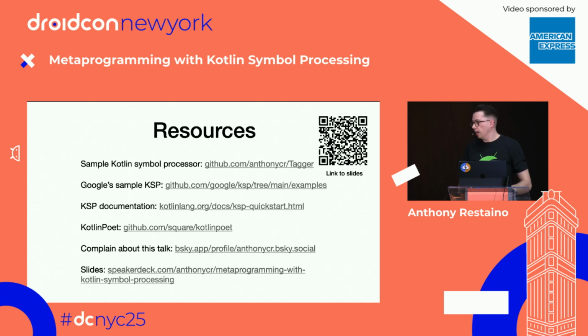So that's all I have. Here are some resources. I have a sample project that has this tags processor. It's very simple. The Google KSP project also has some examples, which I think are really good. Surprisingly, and I say surprisingly because documentation is usually not very good, I think the KSP documentation is really good. Shout out to Kotlin Poet. That is a great project, and you should never ever write all of your code in a text file by yourself. Always use something declarative like Kotlin Poet.